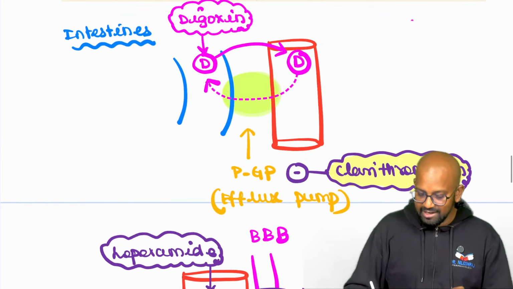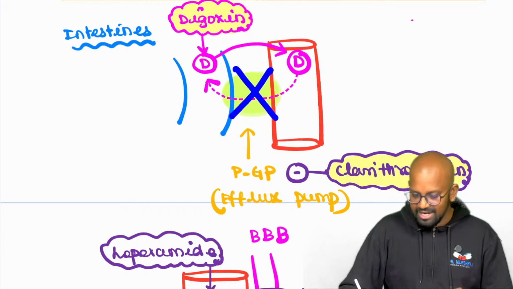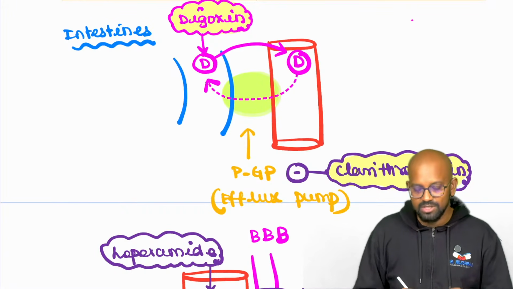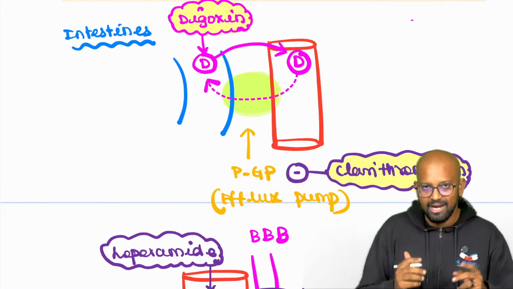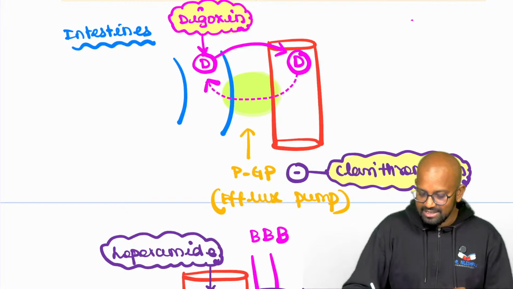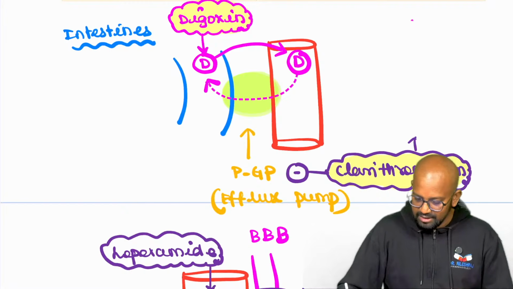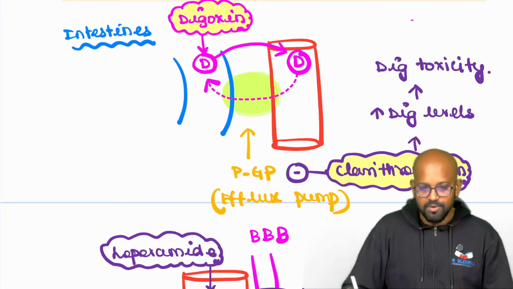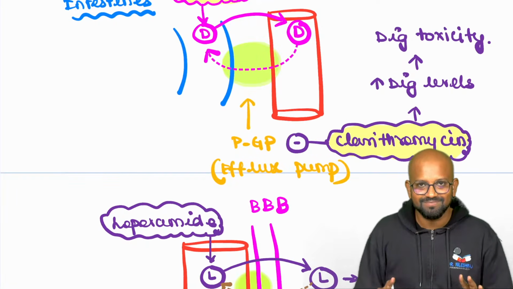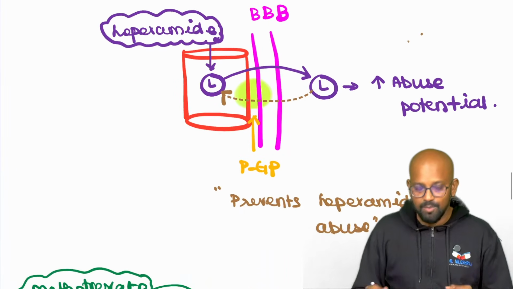If you administer clarithromycin along with digoxin, what happens? Clarithromycin inhibits the P-glycoprotein, because vaccine Q is the mnemonic. More digoxin will be gaining entry, but none of the digoxin will be going back into the intestines. Do you know the clinical implication? This will increase digoxin levels, thereby producing digoxin toxicity. First step is done. We'll move to the second part where we explained about loperamide.